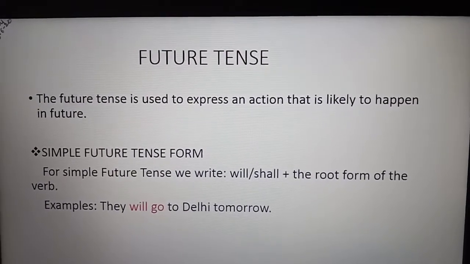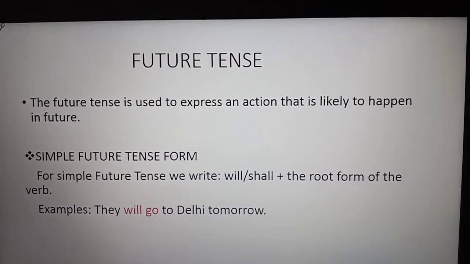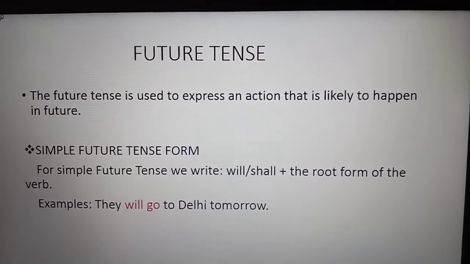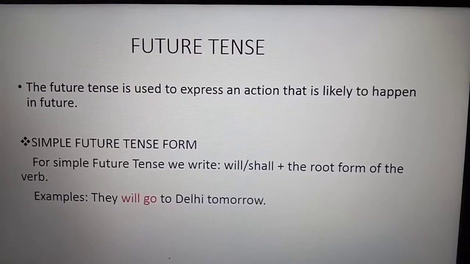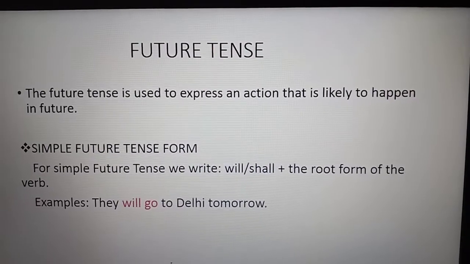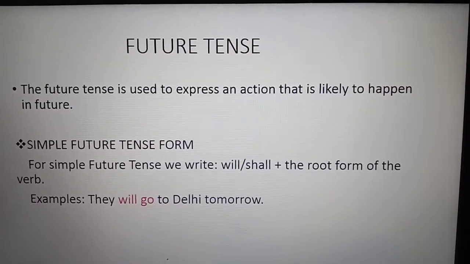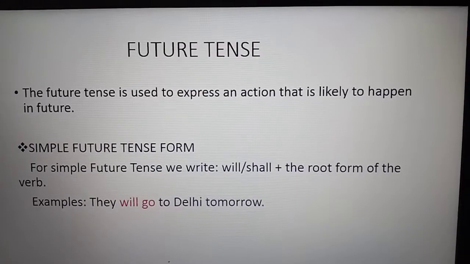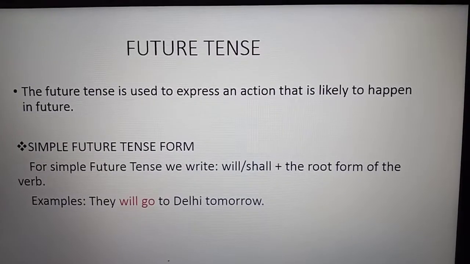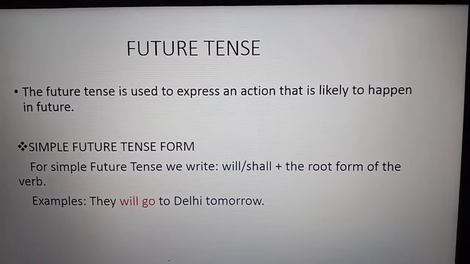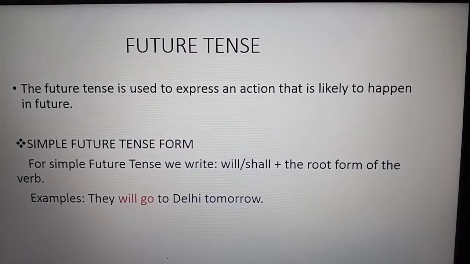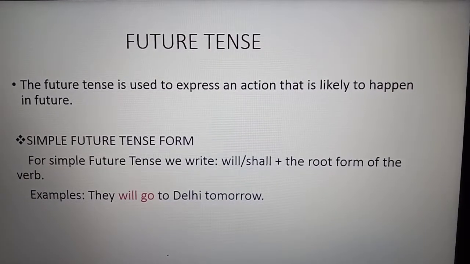It is used to express an action that is likely to happen in the future, not in the past or in the present time. In the coming future, any action that is going to happen, that is future tense. Now the kinds: the first is simple future tense.